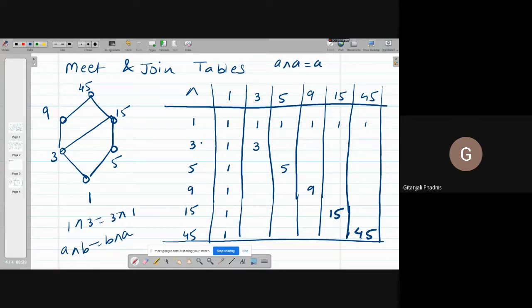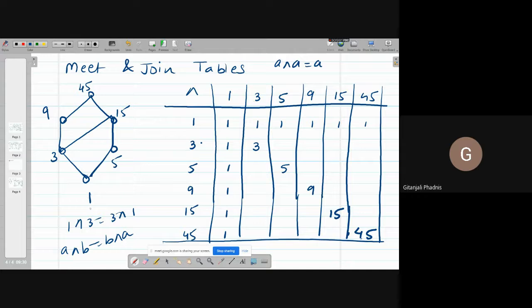Now remaining fields we need to fill. So what is 3 meet 5 now? From the diagram, when you want to find out meet, in the Hasse diagram, look below both the elements and where they are getting connected first time. So 3 meet 5 is 1. You have to look below them, and where they are meeting, at 1.